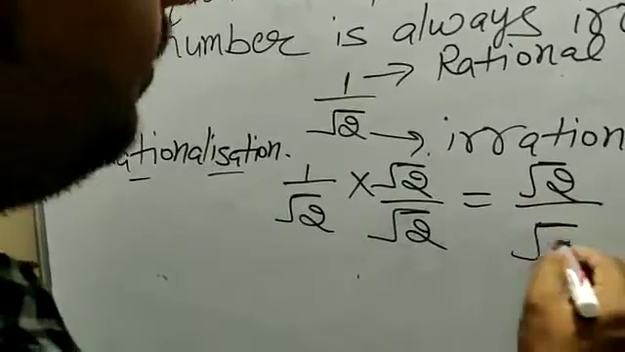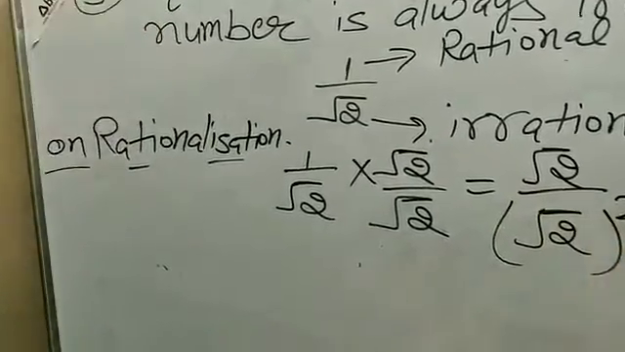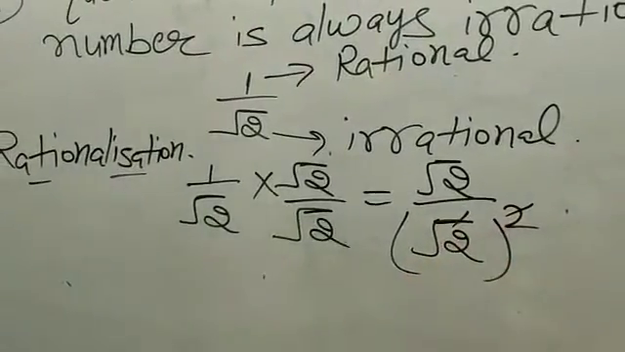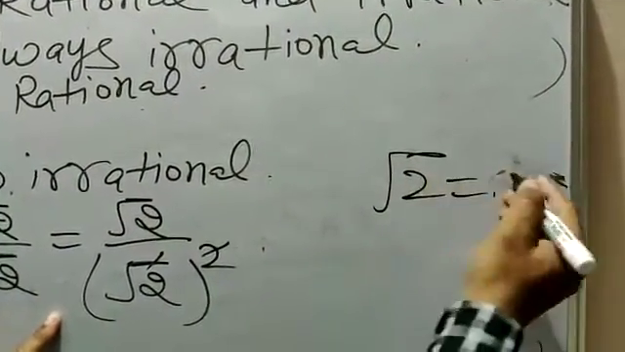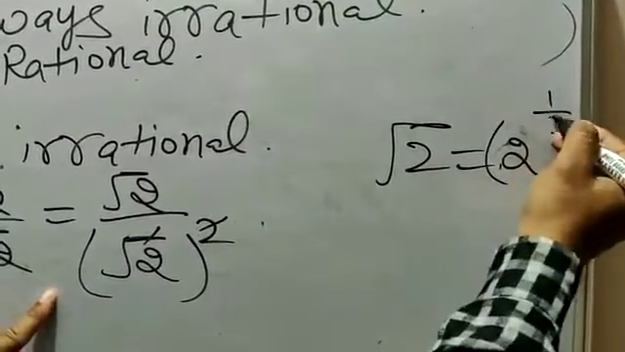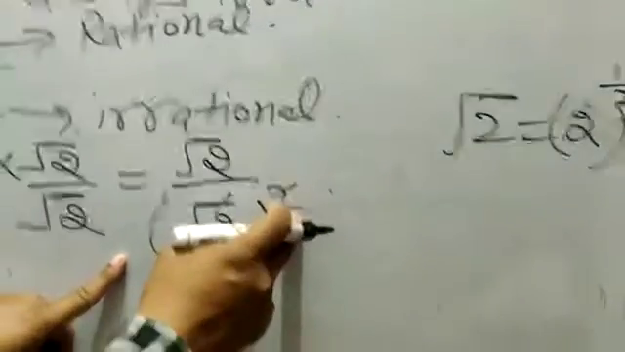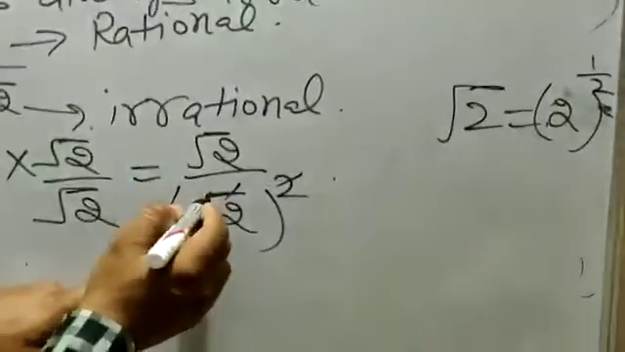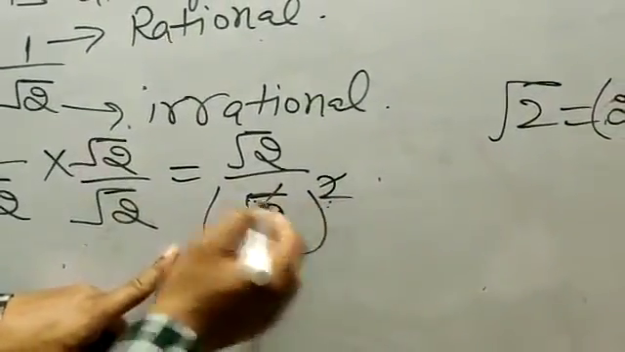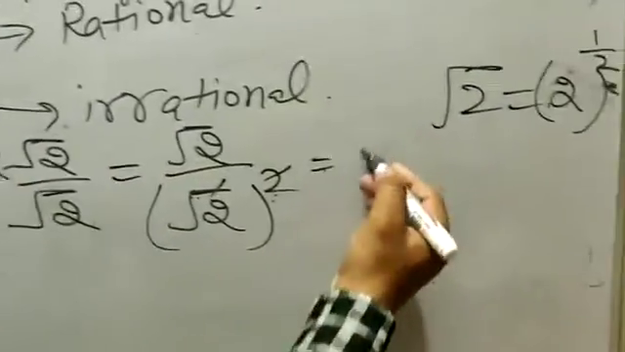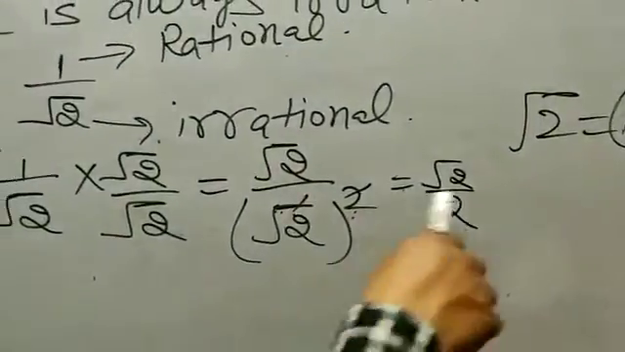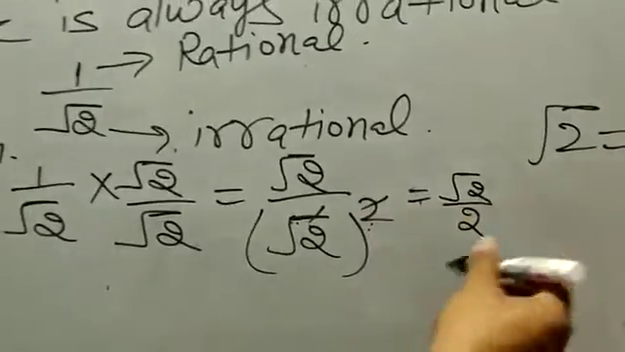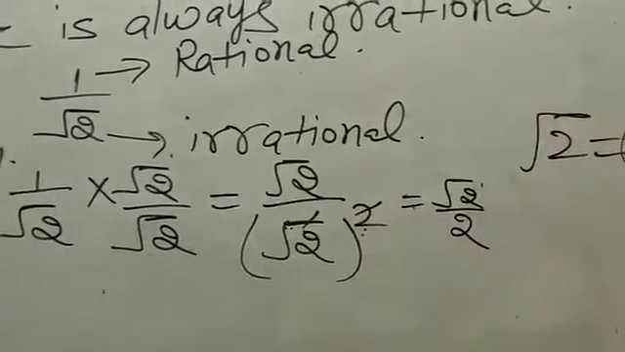Here we have root 2 upon root 2 into root 2, which is the square root of 2 squared, because root 2 means the power of 1 by 2. That we can write as 2 to the power 1 by 2. But here it is squared as well, so the root and power cancel each other. So what are we left with? We are left with root 2 upon 2.